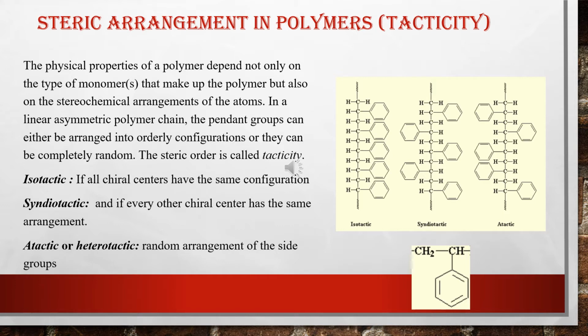The second case is syndiotactic. In this case, the position of the pendant group alternates for each chiral carbon, as you can see in the second diagram. The third case is atactic, also known as heterotactic arrangement. In that case the pendant groups are randomly arranged on both sides of the chiral carbon. Tacticity also has an impact on the physical properties of polymers.